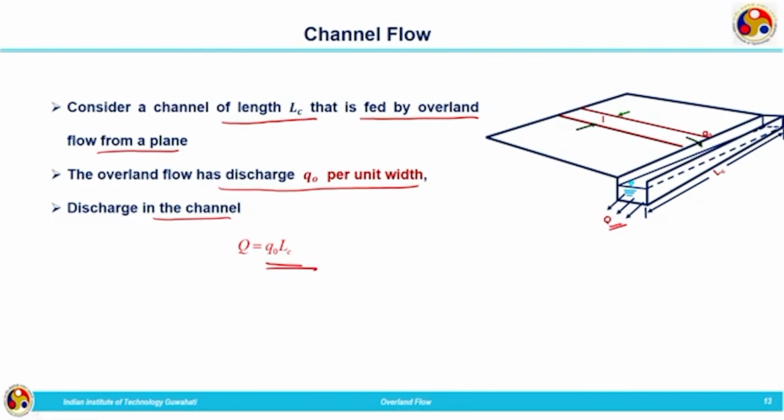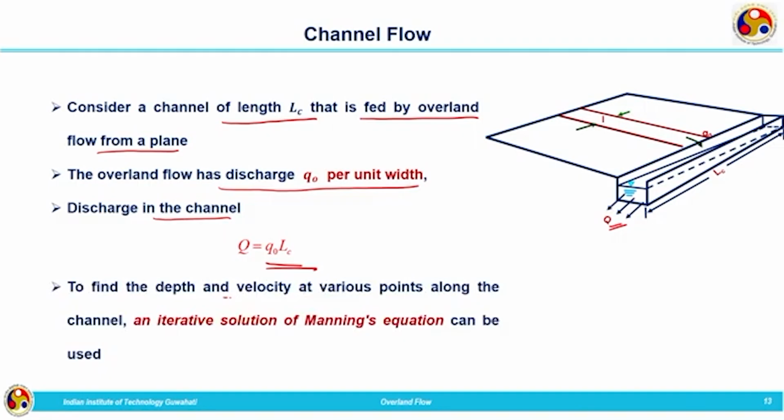In a similar way, the entire sheet flow is coming to the channel. That is why, to get the total discharge coming to the channel, we need to multiply the discharge per unit width by the length of the channel. Here the total width of the sheet flow is the length of the channel. That is why capital Q is Q naught L C. So, that is the outflow from the channel, and that Q is given by the channel flow.